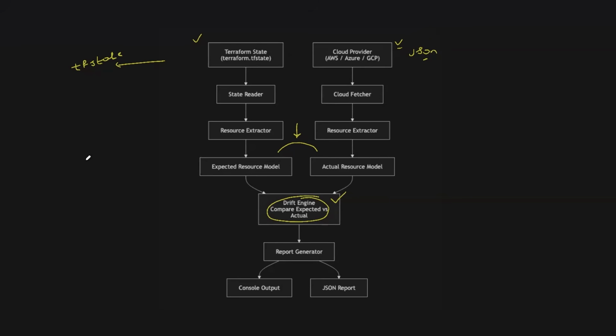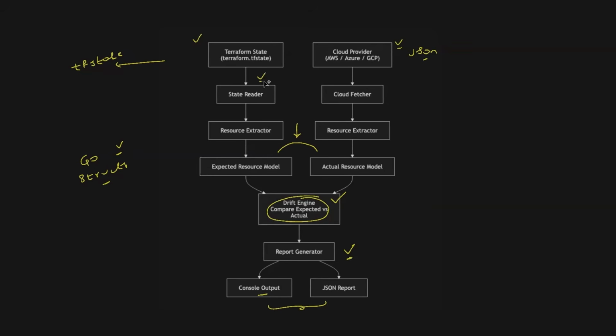So what we will do, we will get both of them into Go structs, right? Because in Go structs, we can put this information in a very flexible format rather than bringing both of them into JSON or both into YAML format. We will put them in a Go struct format, and Drift Detector will compare both the structs and tell us by either providing a JSON report what is the difference, or maybe it prints on the console output, whatever is feasible, or we can do both of them as well. Now for this to happen, there are different components here. Let me walk you through it.